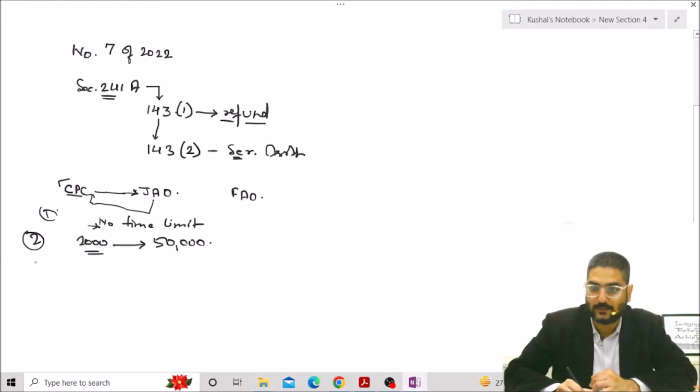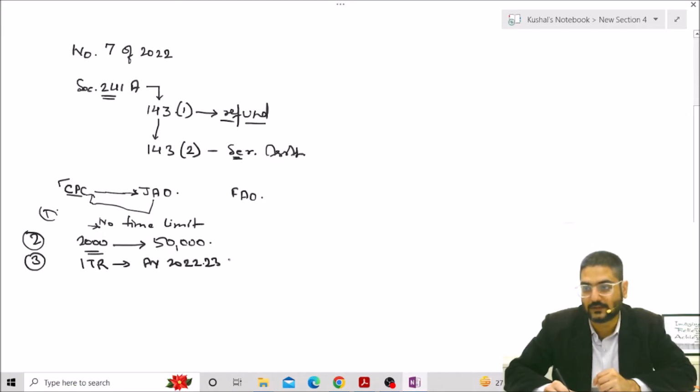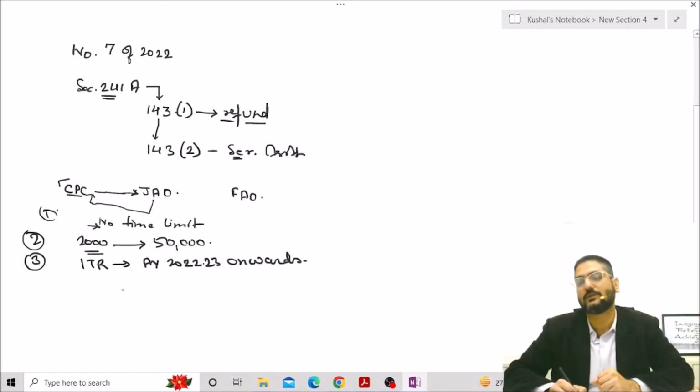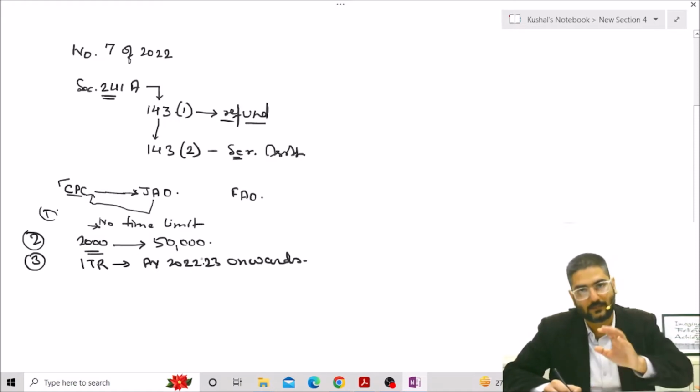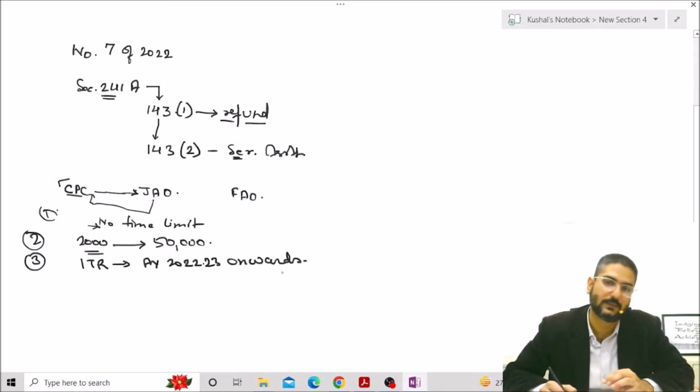And the third important development in these instructions is that this is applicable for ITR filed for assessment year 2022-23 onwards, right? So those ITRs which are filed for 2022-23 onwards, these instructions are applicable only to these income tax returns. So these instructions are not applicable retrospectively. It's a prospective applicability, right?